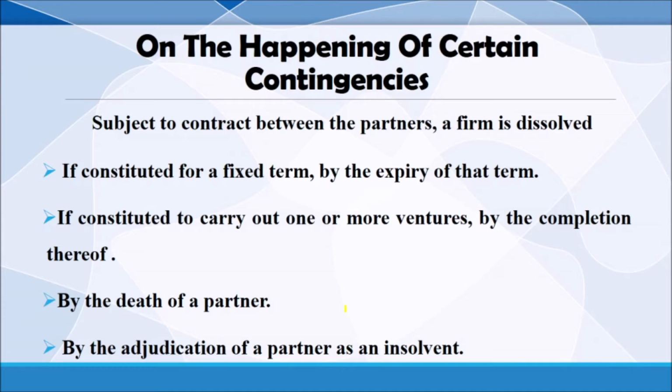Maybe by the death of a partner, the firm will dissolve. By the adjudication of a partner as insolvent. Adjudication means, as per the court, they are declaring that the partner is insolvent. At that time also, the firm will dissolve.